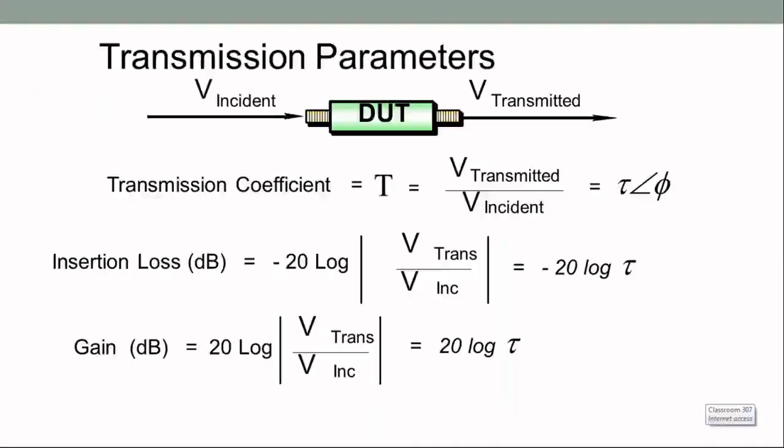Likewise, these are some relations shown over here as the transmission parameters. Reflection parameters happen on the left hand side of the device. The transmission parameters are typically associated with the right hand side of the particular device, right? So again, it is the incident voltage and the transmitted voltage shown in this case.